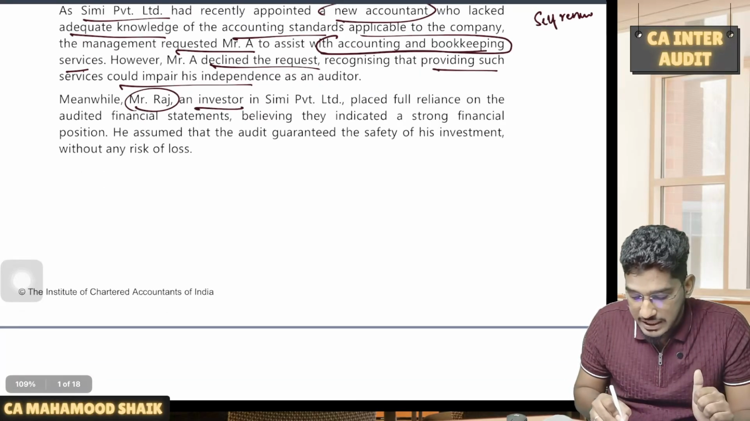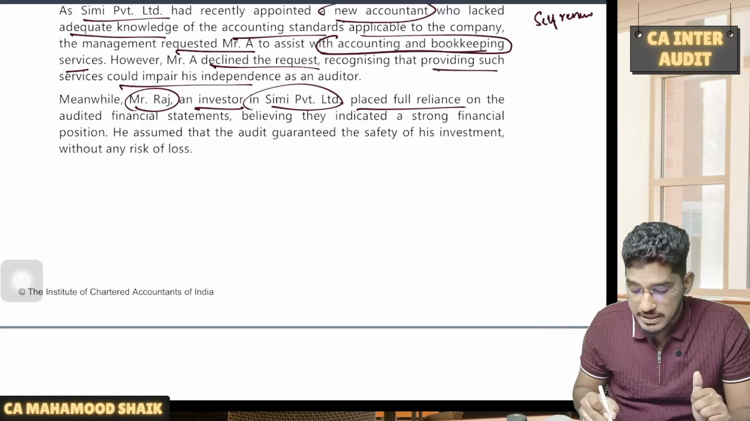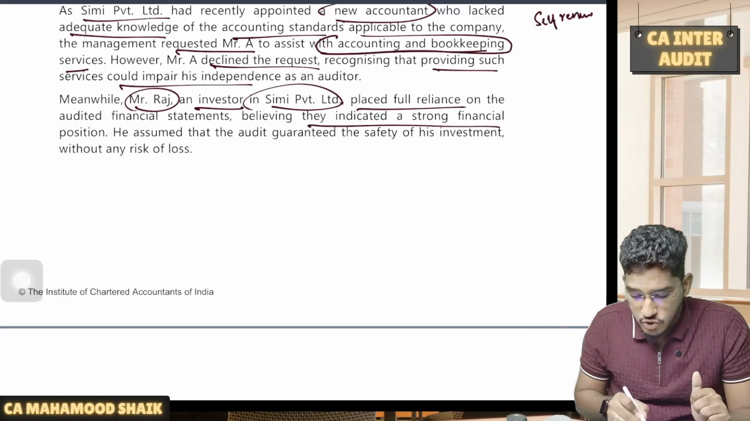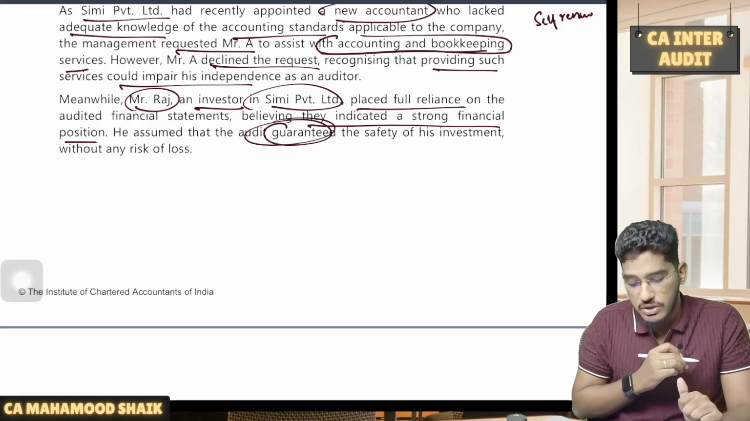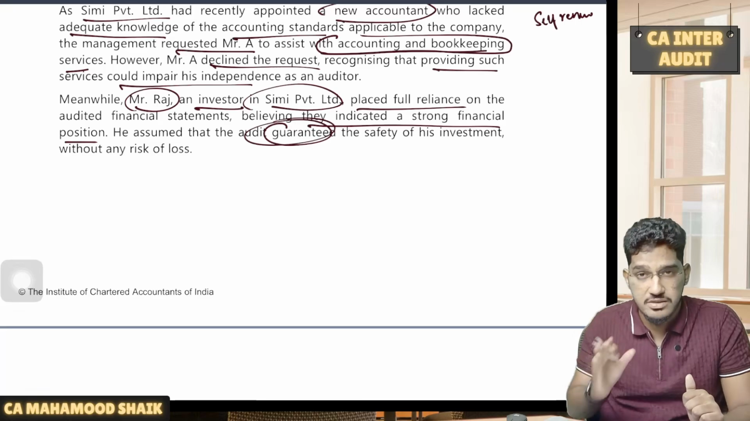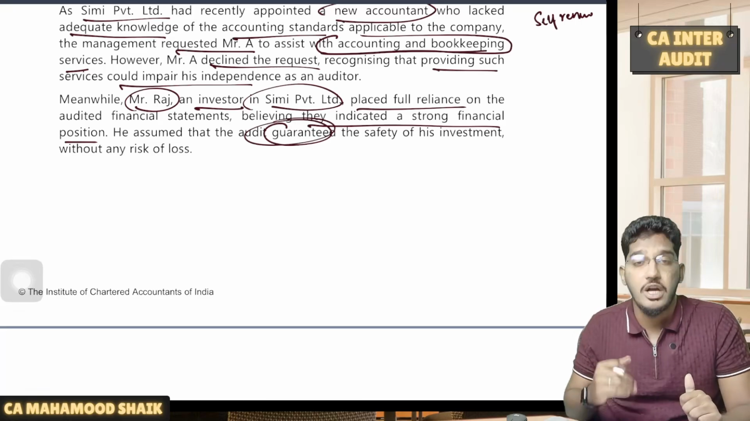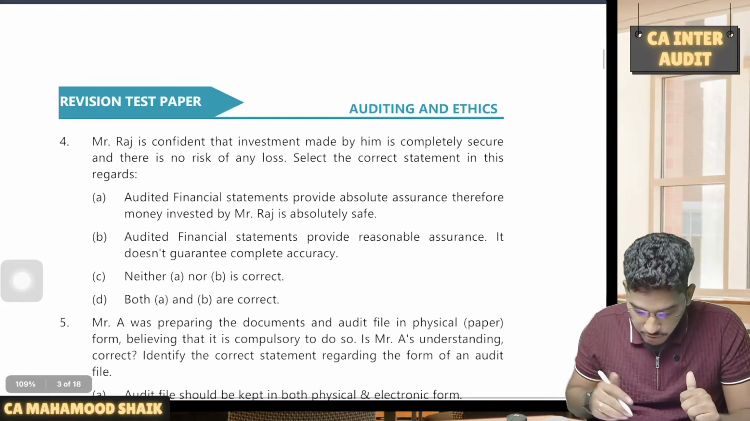Meanwhile, Mr. Raj, an investor in CMA Private Limited, placed full reliance on the audited financial statements, believing they indicated a strong financial position. He assumed that audit guaranteed the safety of his investment without any risk of loss. Do you agree with that? Does the audit provide a guarantee? Does the audit provide absolute assurance? Definitely not, because audit provides only reasonable assurance. So that's what they try to put here.